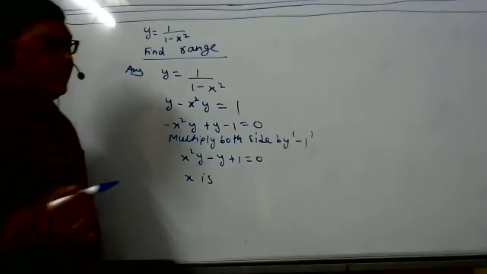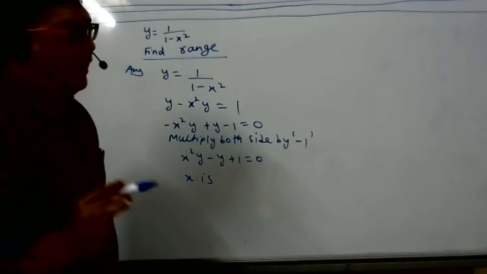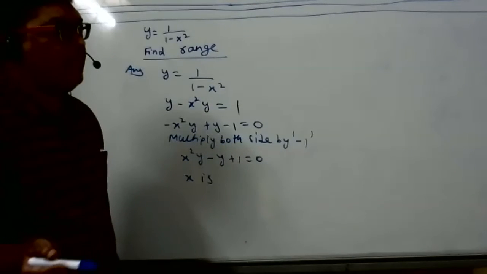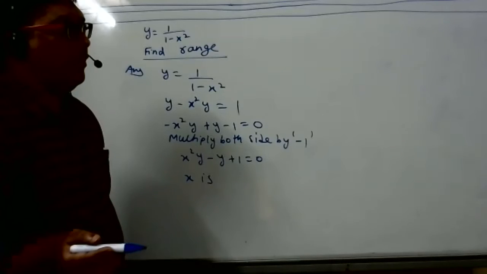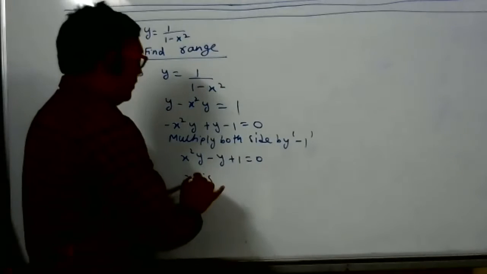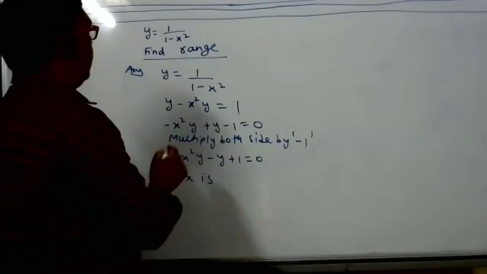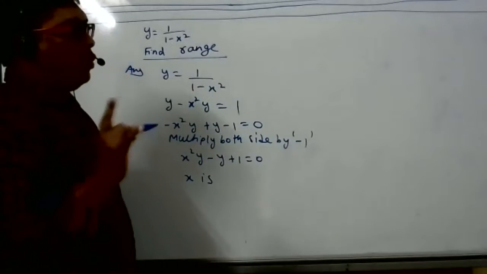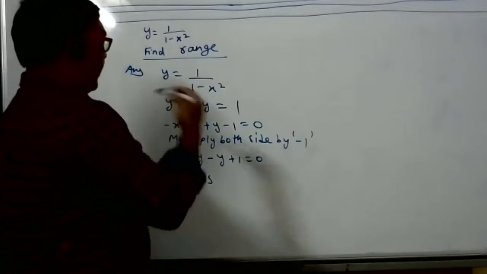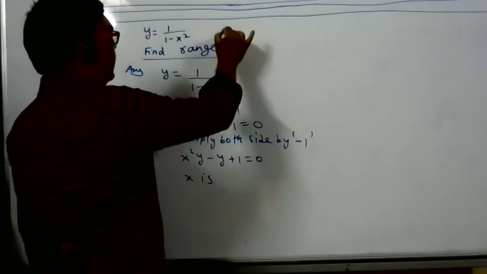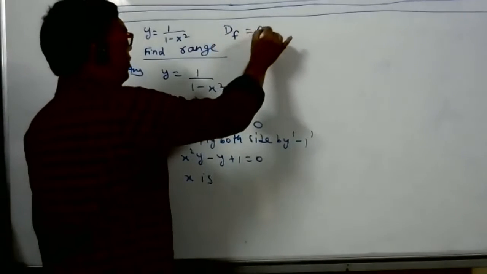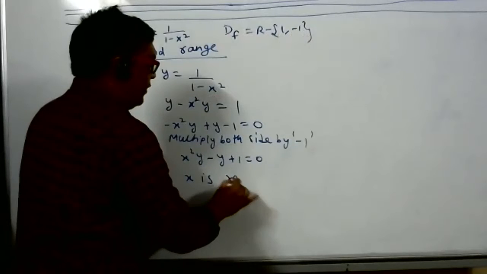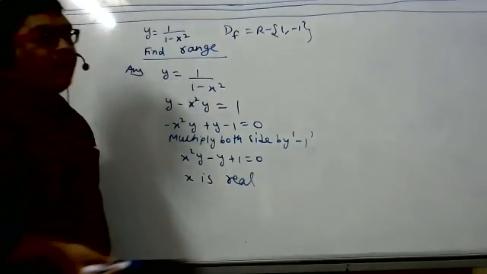X acts as a constant in the equation? What is x? Real number. All real numbers except 1 and minus 1. Very good, that is the domain. To find range, most of the time we have to find the domain also. Here the domain is all real numbers, but we don't want 1 and minus 1. So what happened? x is real. When x is real, what about the discriminant?